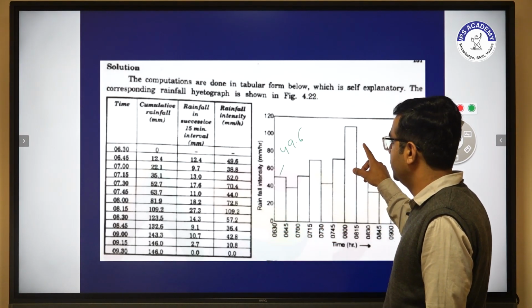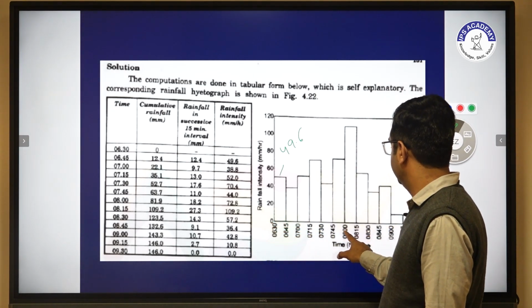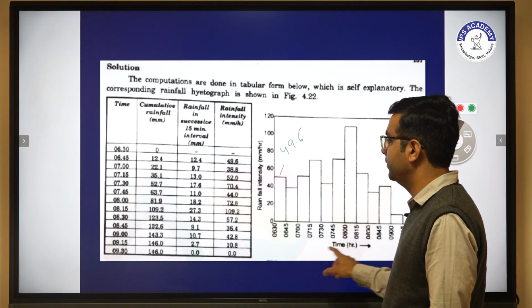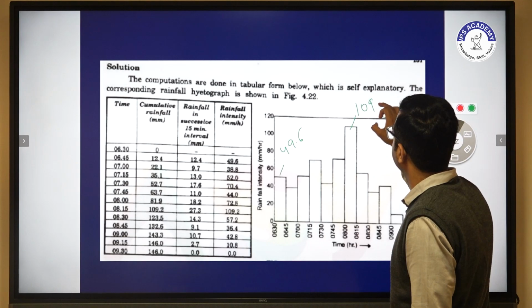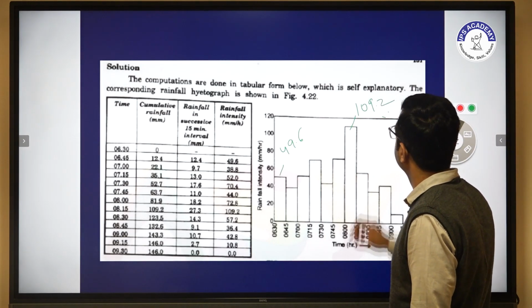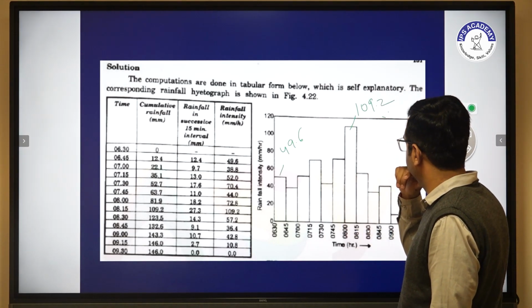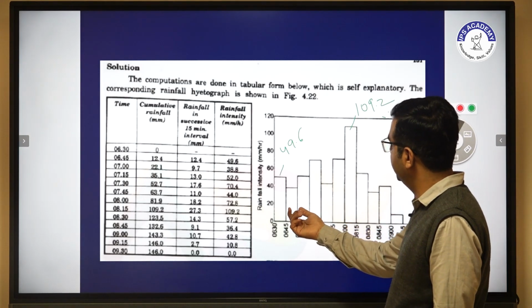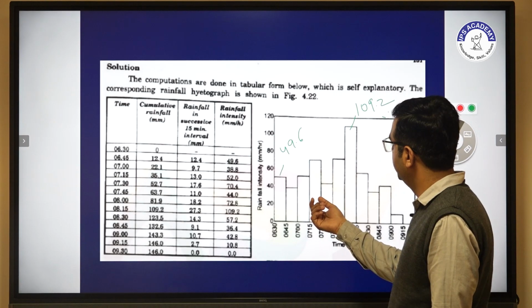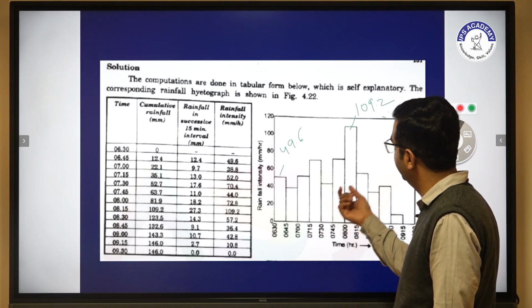Similarly, the peak is achieved from 8 to 8:15, which is 109.2. So from the given numerical, we have identified the rainfall intensity in mm per hour for each duration.